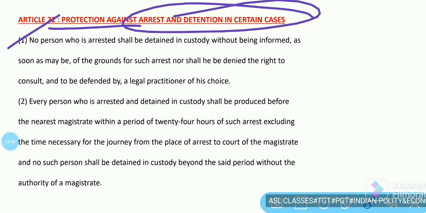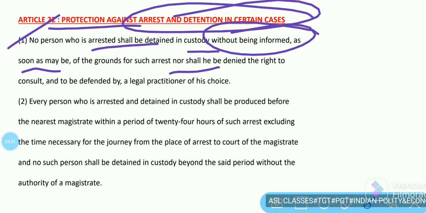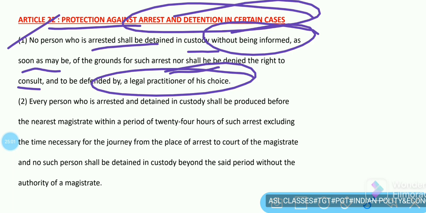No person who is arrested shall be detained in custody without being informed, as soon as may be, of the grounds for such arrest, nor shall he be denied the right to consult and be defended by a legal practitioner of his choice. This is the first clause of Article 22: the person, if detained, shall not remain detained for a long time. He has the right to choose a legal practitioner of his choice to defend his case.